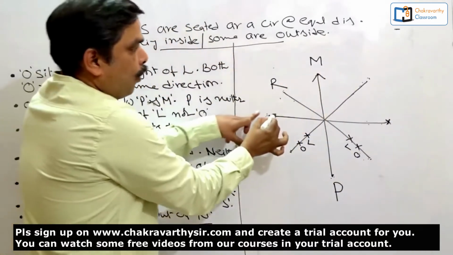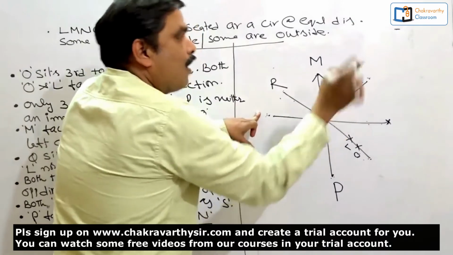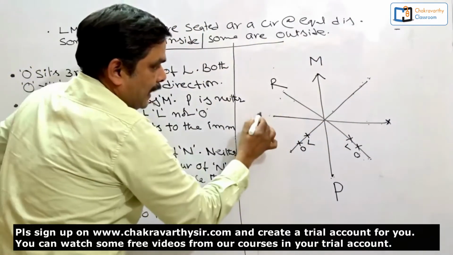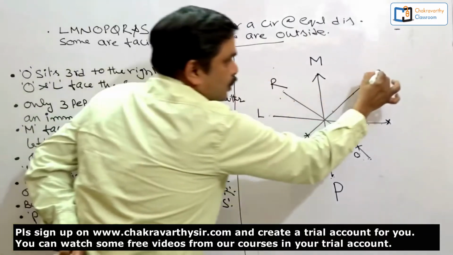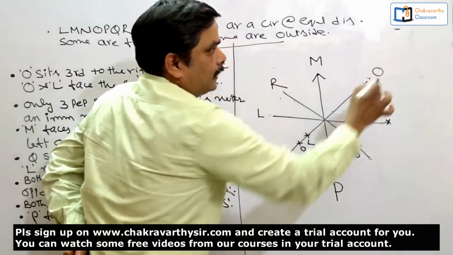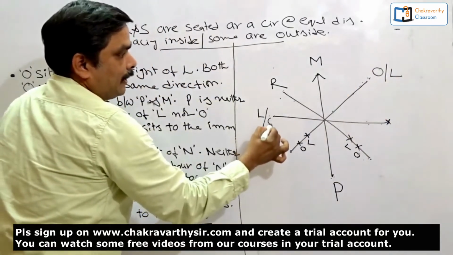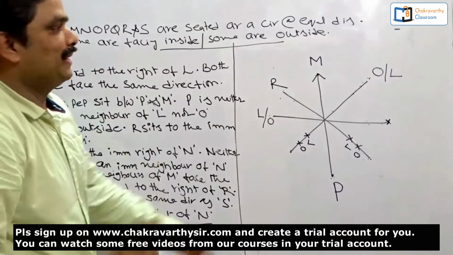Now here, only 2 places are there. How can I distribute these 2 places? Suppose L is here, O should be here, there is no other place. Suppose L is here, O must be here. What's the meaning of this one?